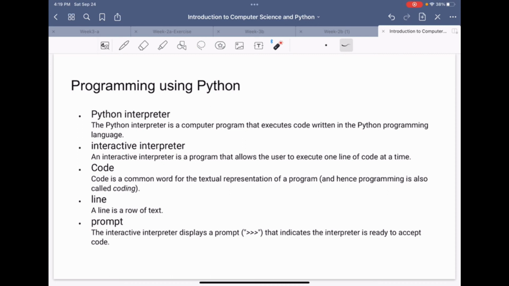What is a prompt? The prompt is what an interactive interpreter displays. This symbol, as I was talking about earlier, indicates the interpreter is ready to accept code. After that symbol there is a cursor prompting you to write the code. After writing the code, you press enter, and then you look in the next line at the execution of that statement, the output against that statement.